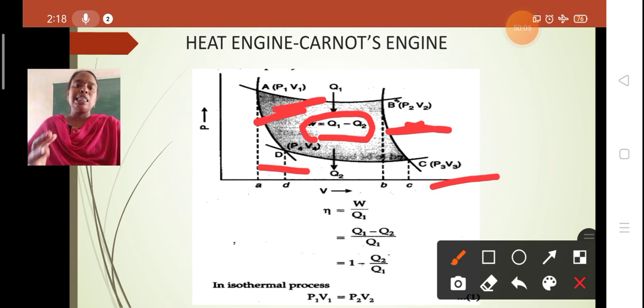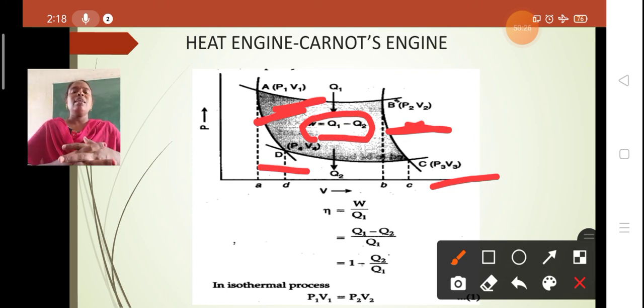Whenever the working substance is placed on the source, which is a hot body maintained at a temperature T1, the work done W is equal to Q1 minus Q2. And again the working substance is taken out of the source and then placed on the insulating stand.